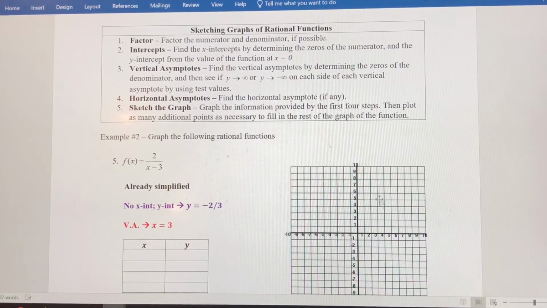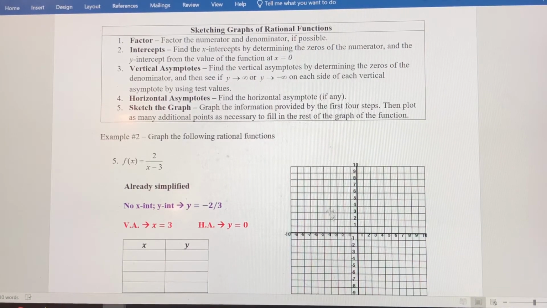At x equals 3, there's going to be a vertical line that this graph will never touch, never cross. Horizontal asymptotes: in the previous video, we talked about how to find those. We compare the degree of the numerator, which in this case is 0, to the degree of the denominator, which in this case is 1. If the degree of the numerator is less than the degree of the denominator, which is the case here, the horizontal asymptote is at y equals 0. So the x-axis is going to be the horizontal asymptote.